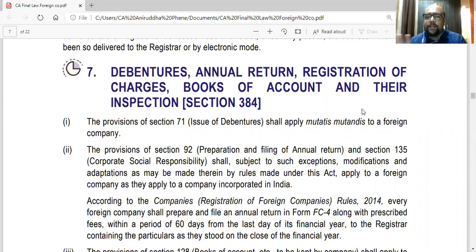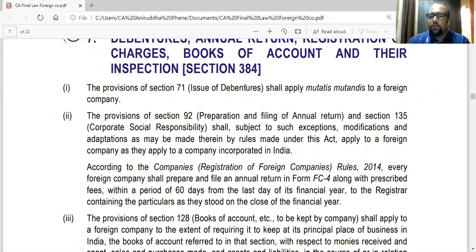That is what this section says. That's it. So basically, whatever is applicable to Indian companies in case of these provisions will be mutatis mutandis applicable to foreign companies as well. So provisions of section 71, issue of debentures, shall apply mutatis mutandis to foreign companies. That is what they have said.